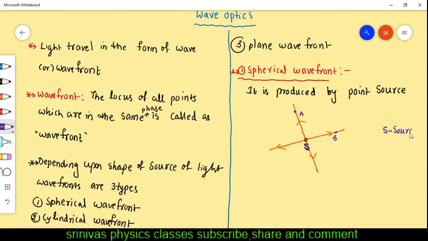S is the source. Now if these points are at the same distance, then you join them, you will get a locus of all the points which are in the same phase. Phase means angle same. When will the angle be the same? If the points are at the same distance from the source, then the angle will be the same. Then we have to join all the points which are in the same phase.